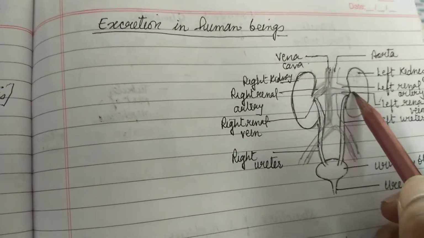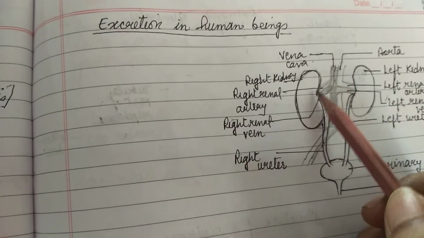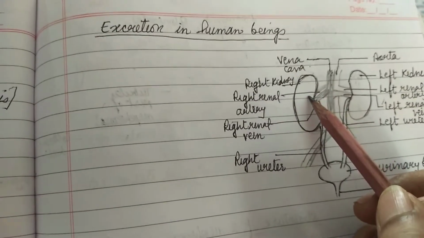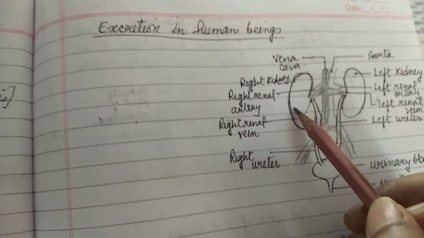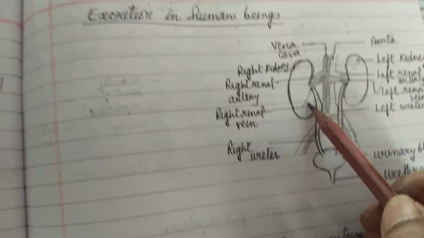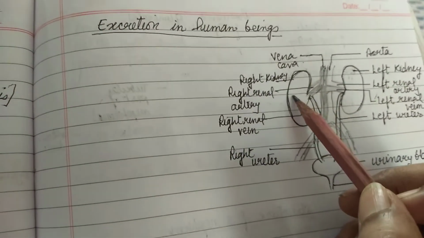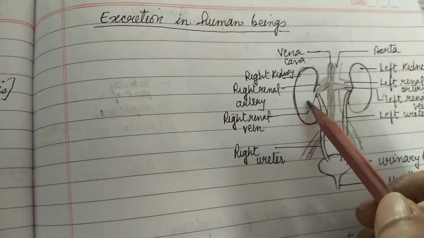And these renal arteries carry nitrogenous waste, right? They divide into a number of branches inside the kidney. That we'll study further: how they divide, and how the filtration of this nitrogenous waste occurs.